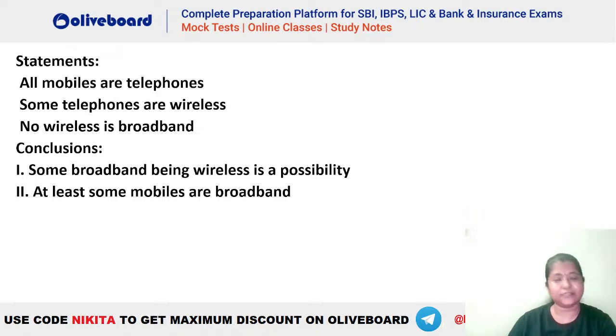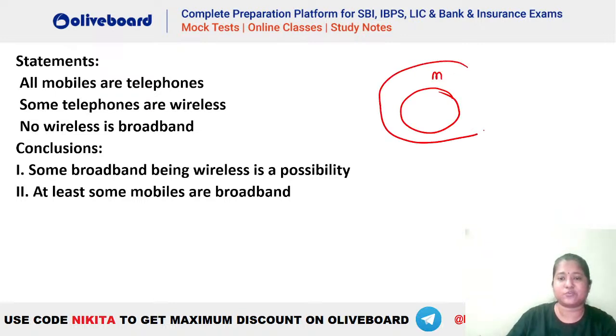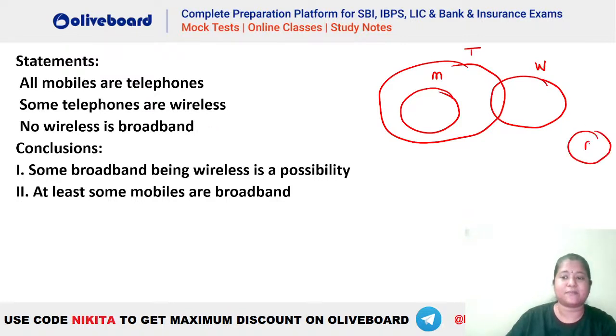Okay, only two, Mudit. Chalo, let's check. Let's draw the diagram. All mobiles are telephones, so that will be like this. This is the first one. We'll connect it to the second one. Some telephones are wireless, so some telephones are wireless should be like this. Then no wireless is broadband, so no wireless is broadband will be like this. So this is the basic diagram here.